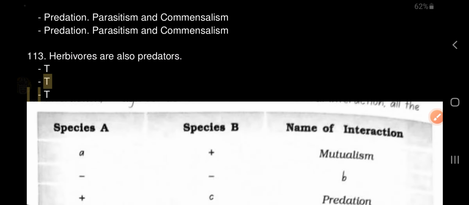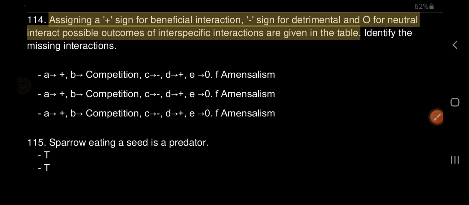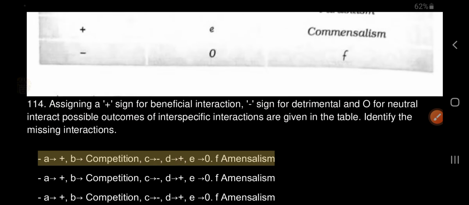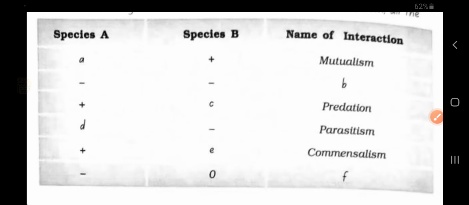114. Assigning a plus sign for beneficial interaction, minus sign for detrimental and O for neutral interaction. Possible outcomes of interspecific interactions are given in the table. Identify the missing interactions. A right pointing arrow plus, B right pointing arrow competition, C right pointing arrow, D plus, A right pointing arrow 0, F commensalism.